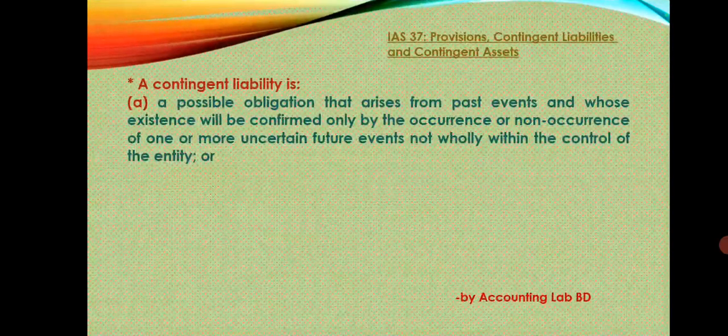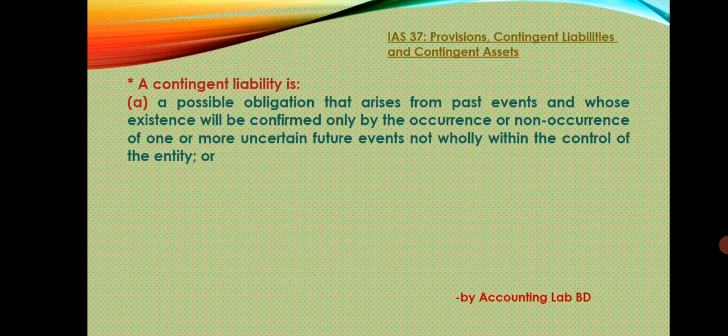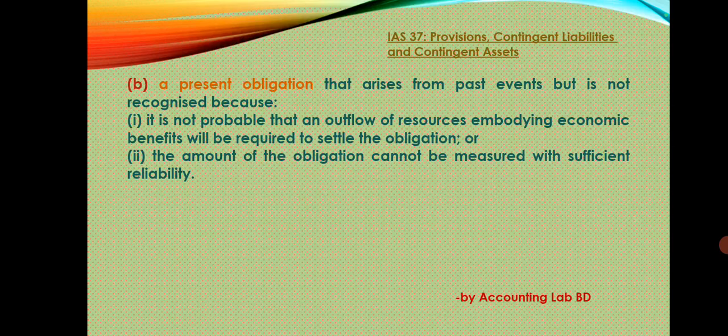What is a contingent liability? A contingent liability is a possible obligation that arises from past events and whose existence will be confirmed only by the occurrence or non-occurrence of one or more uncertain future events not wholly within the control of the entity, or a present obligation that arises from past events but is not recognized because it is not probable that an outflow of resources embodying economic benefits will be required to settle the obligation, or the amount of obligation cannot be measured with sufficient reliability.